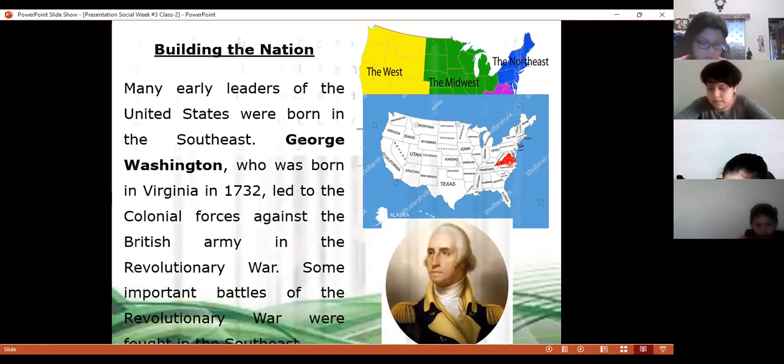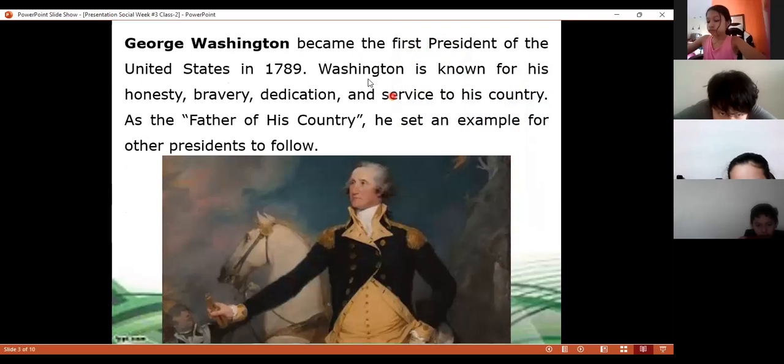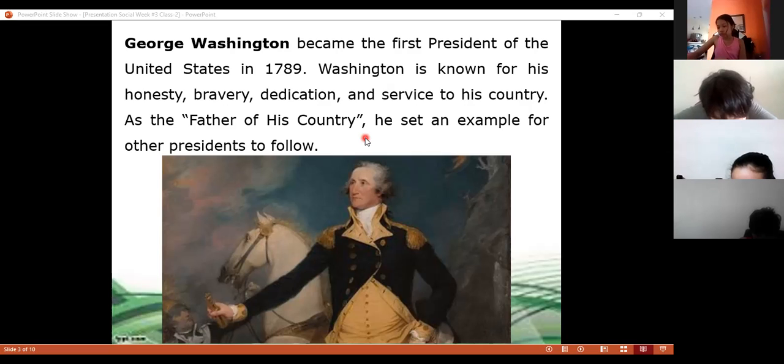Who was George Washington? Now, here we have more information about George Washington. Lucia, help me to read this slide. George Washington became the first president of the United States in 1789. Washington is known for his honesty, bravery, dedication, and service to his country. As the father of his country, he set an example for other presidents to follow.